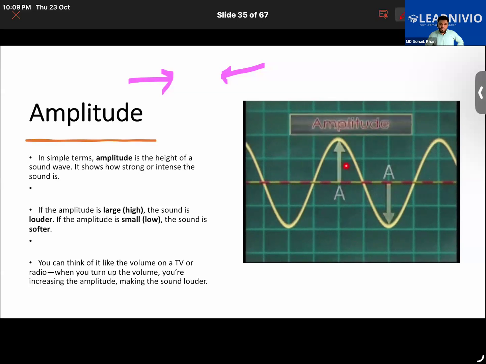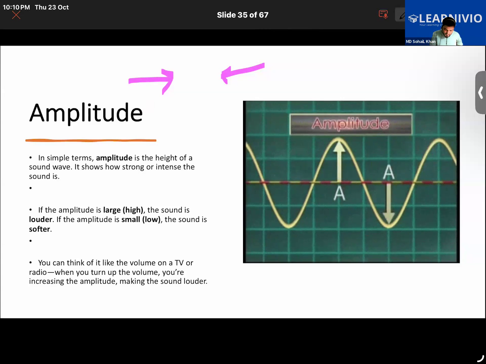But if the amplitude, the height of the sound wave, is smaller, it is low, then the sound is softer. You can think of it this way: when you turn up the volume of an audio device, you are kind of amplifying it. There's a key called the amplifier button, right? So you are basically increasing the amplitude, and by increasing the amplitude the sound increases. So the amplitude determines the loudness. The loudness of the sound depends upon amplitude. Is that clear?